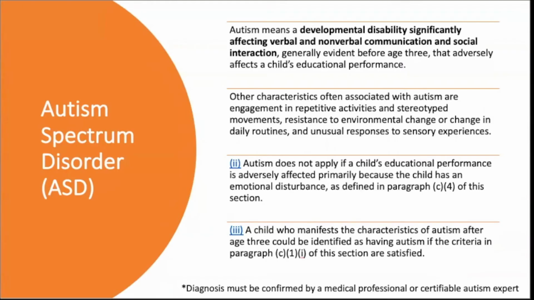There are definitely tests that we can do in schools, but the diagnosis must be confirmed by a medical professional or somebody who is certified to diagnose autism. You may find a school psych who is trained in this world, or a psychometrician who just does the testing for disabilities in the school sector. It is often easier if a parent has their doctor diagnose, because then we have medical proof, and that's just a lot easier to take than having to find other routes.